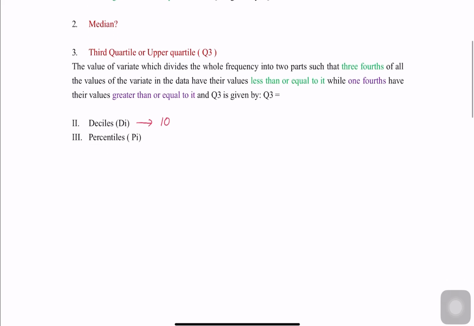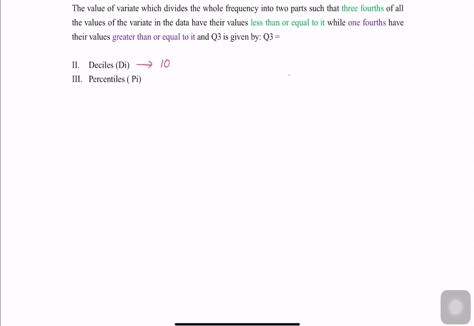Let us try to learn deciles first. In the same way, for deciles the formula will be Di equal to the formula of the median, L plus (i n, and since deciles means 10, divided by 10, minus cf) into h. We know that L is the lower class limit, f is frequency, h is the width of the class, and c is the cumulative frequency just before the median class or whatever decile class they give. The important part here is in divided by 10.